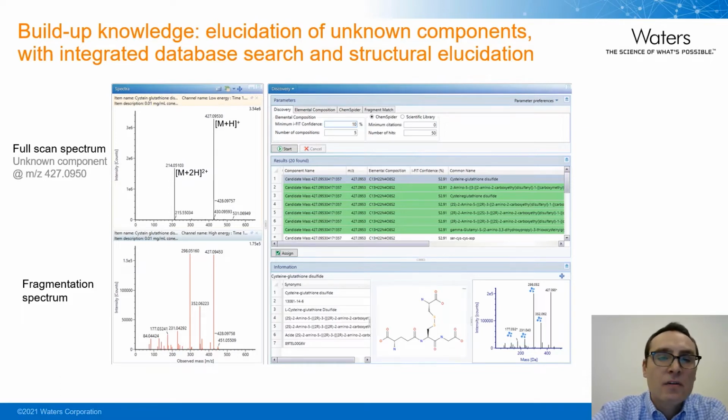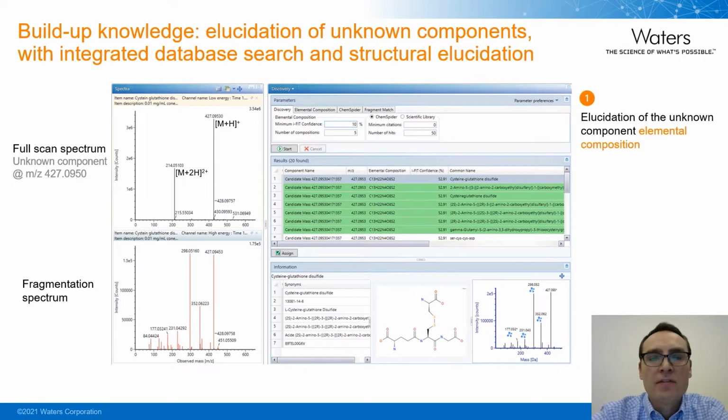On the left, we're showing the spectrum detected for the unknown compound. We have both the intact or precursor mass of the compound and its isotope pattern precisely measured. Directly below, we see the fragmentation spectrum for this compound, which we can also generate on the BioAccord. Once we feed this information into the Discovery Toolkit workflow, the software calculates plausible elemental compositions and fragmentation patterns.